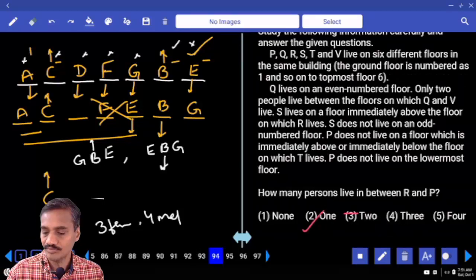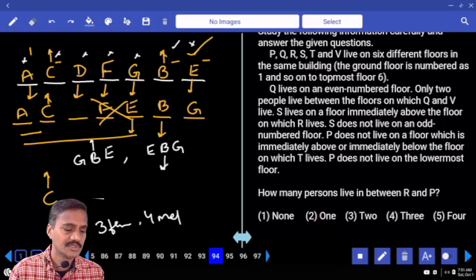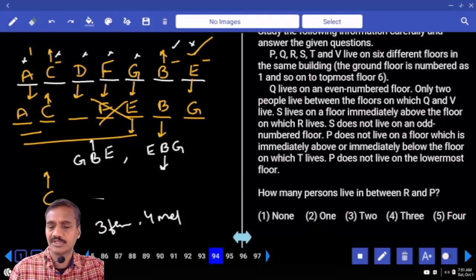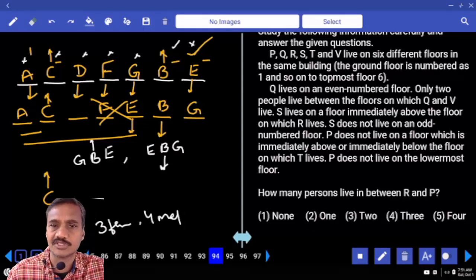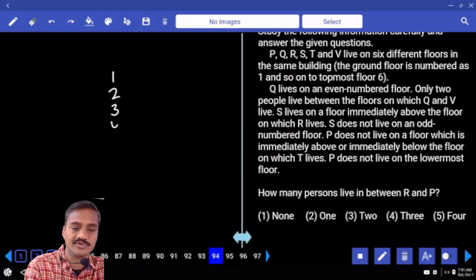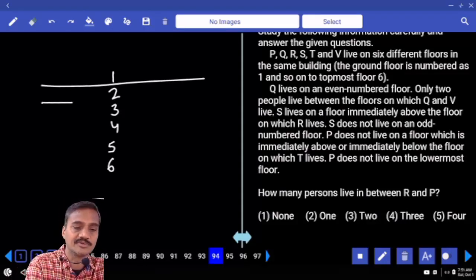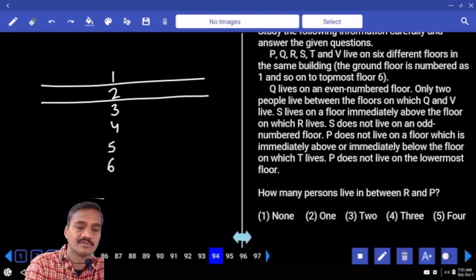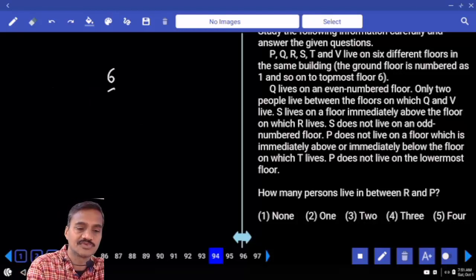Clear? Then 94 onwards. Now it is based on floor arrangement. How many persons are there? There are only 6 persons. Now these 6 persons are staying on 6 different floors: 1, 2, 3, 4, 5 and 6. Q lives on an even numbered floor. So how many possibilities do we have? The floors are 6, 5, 4, 3, 2 and 1, from bottom to top.